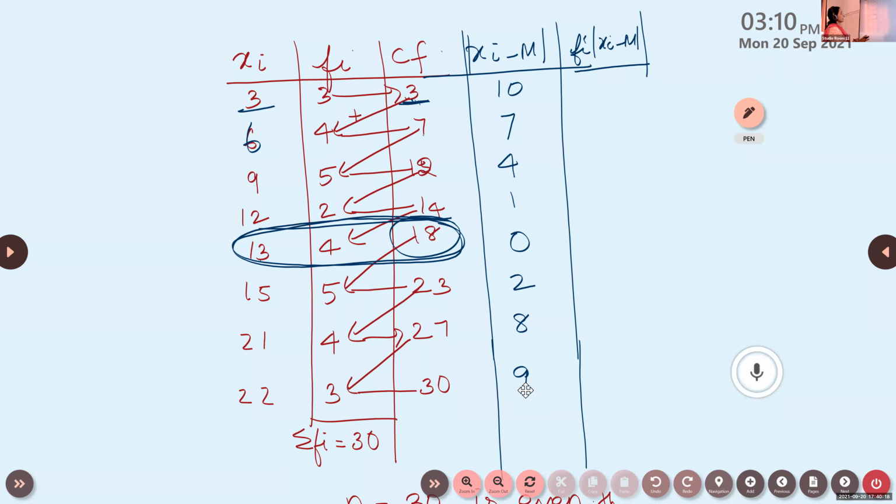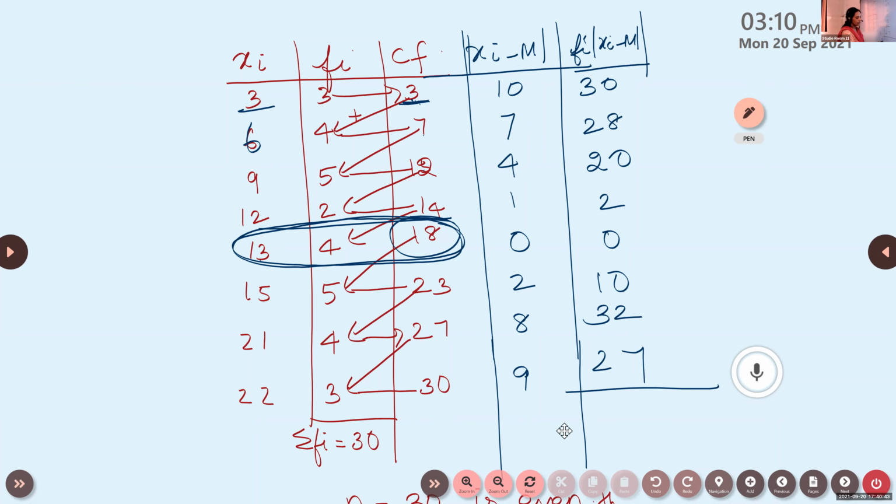So the next is xi, modulus of xi minus m. Fi into modulus of xi minus m. When you multiply, this one will be 30, 28, 20, 2, 0, 10, 32, 27. Now find out what is sigma fi into modulus of xi minus m.